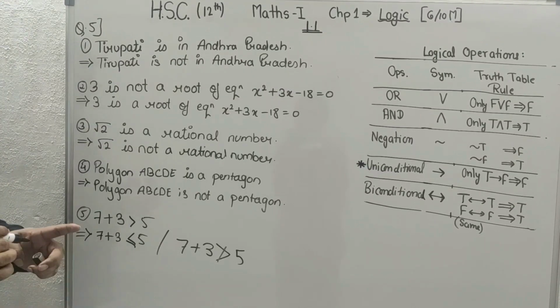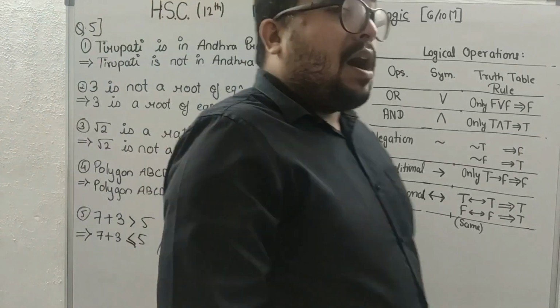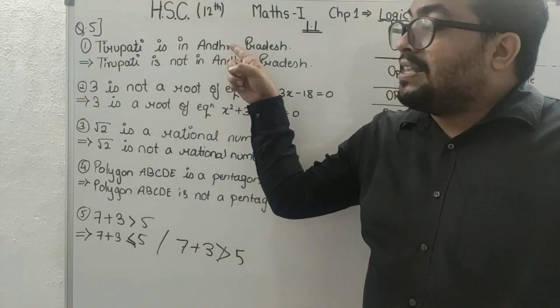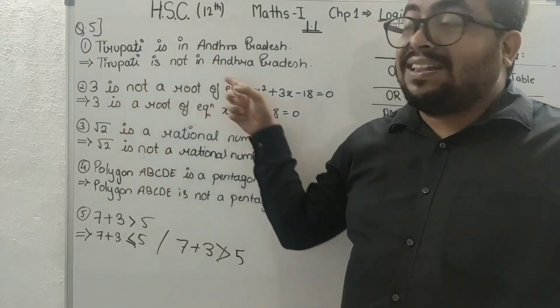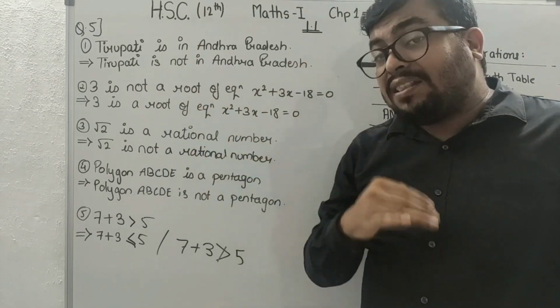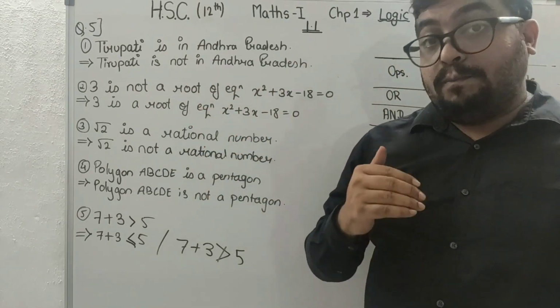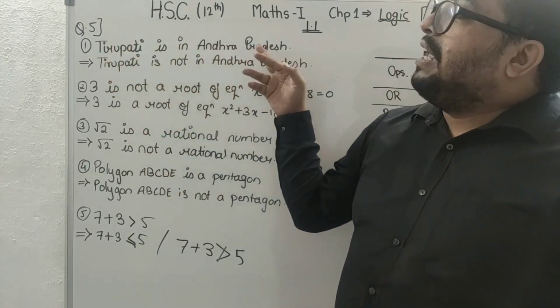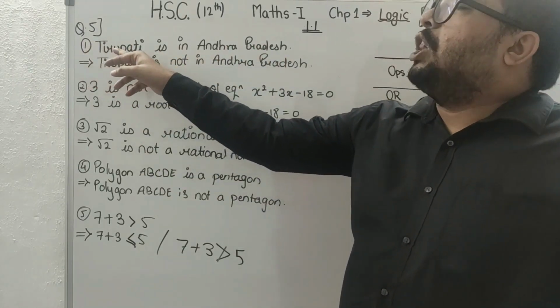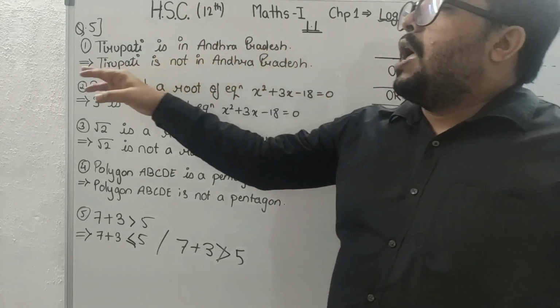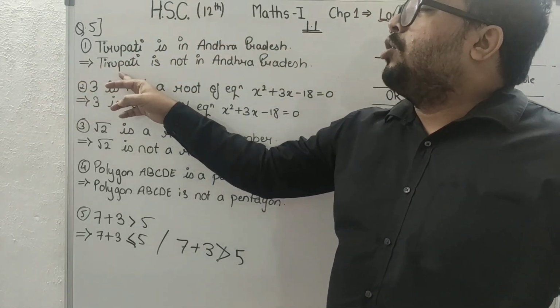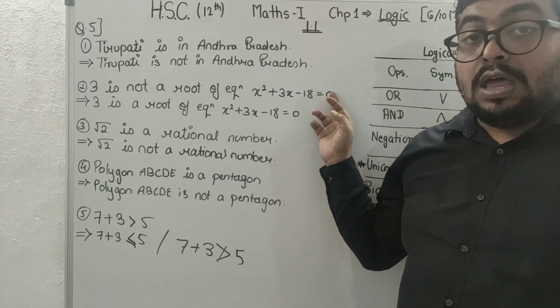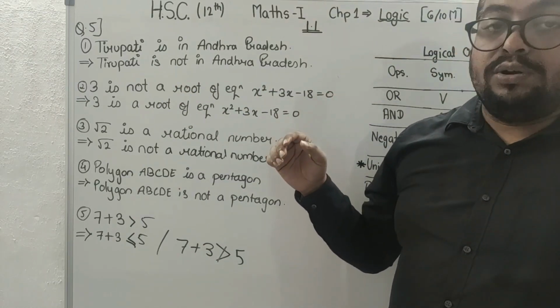Okay students, now students, many students write question as a P and answer as a negation P. That method is also very important. You can write in such a way also. Your question will be considered as a P. Let P, Tirupati is in Andhra Pradesh. Answer, negation P, Tirupati is not in Andhra Pradesh. That will be also very good answer.